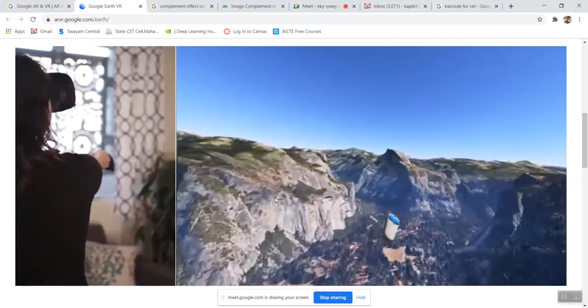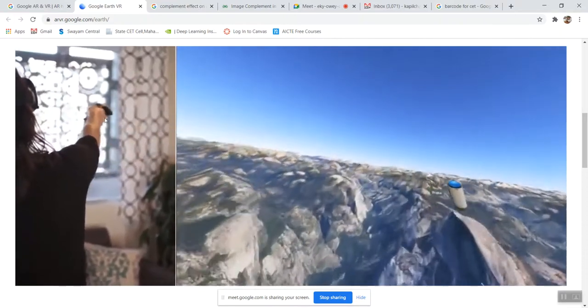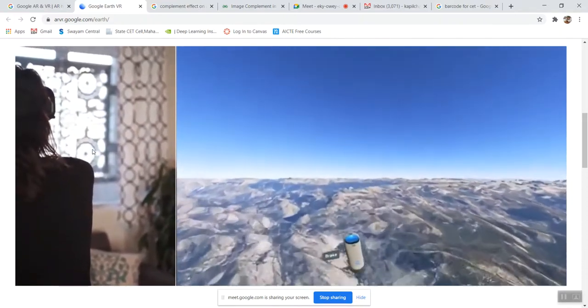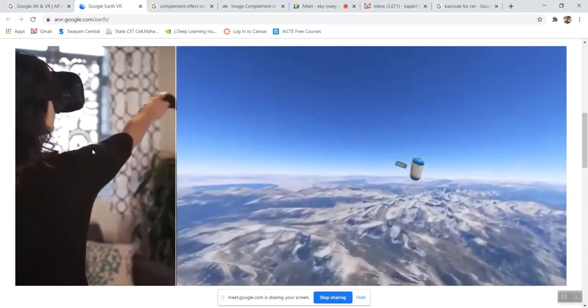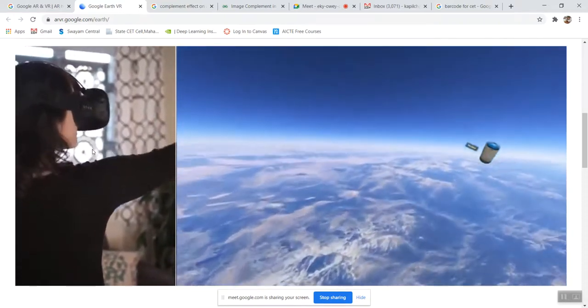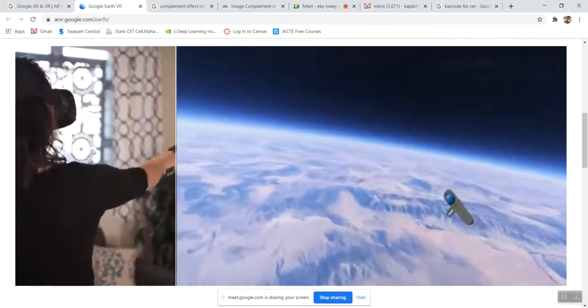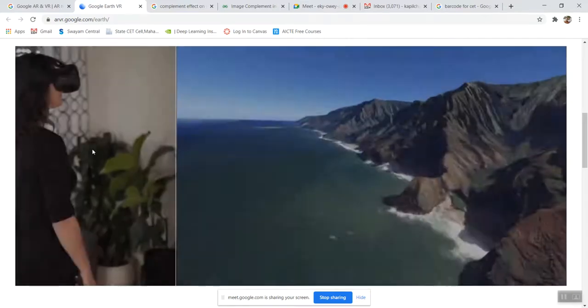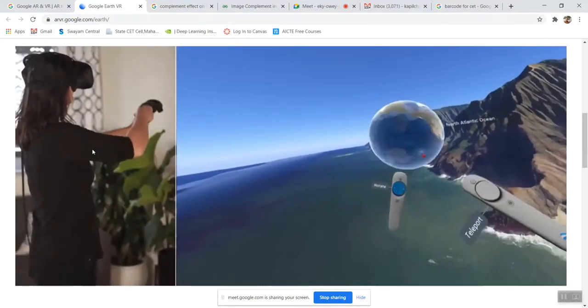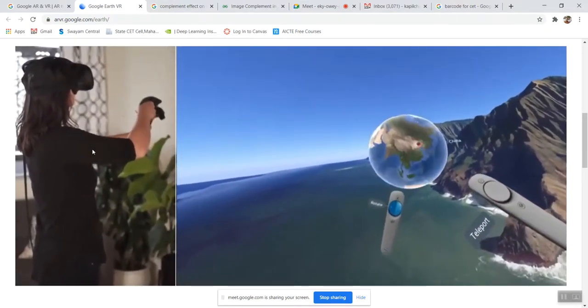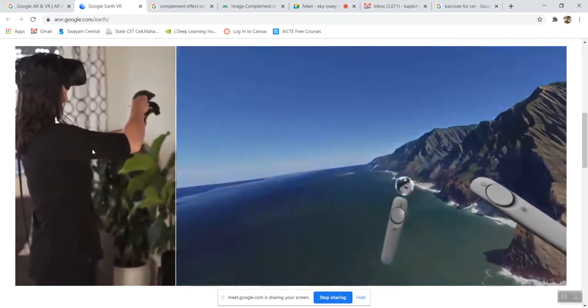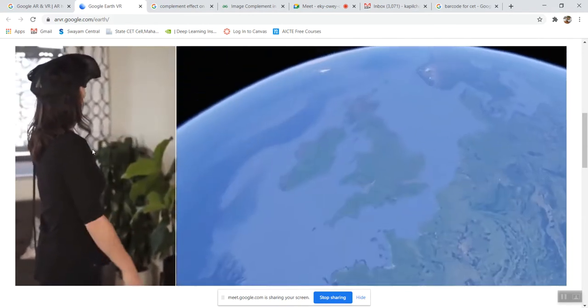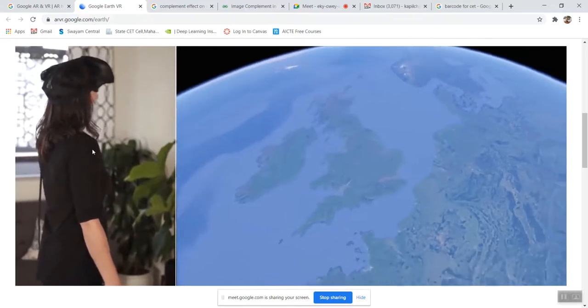You can see the movement of her hands. In her hands she has some kind of gloves, and by only moving her hand she can fly over the earth. This is not the real world, this is the virtual world. You just have to remember that.